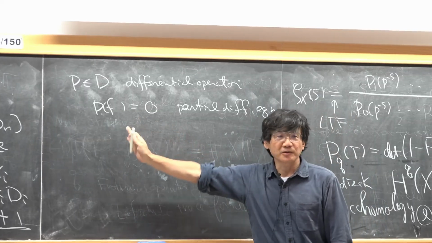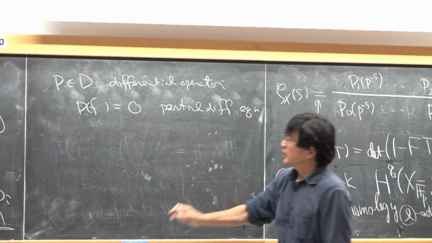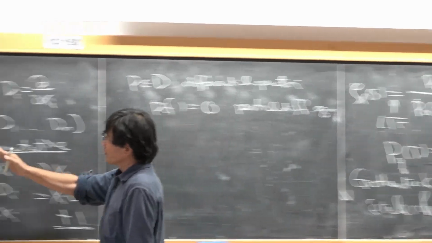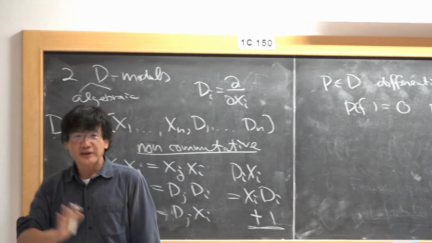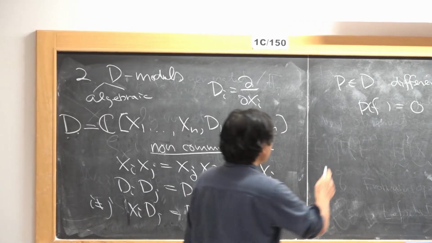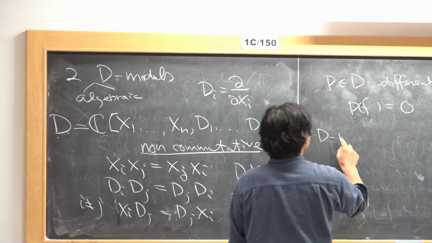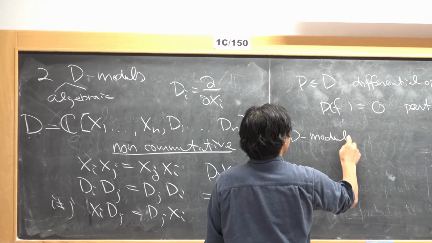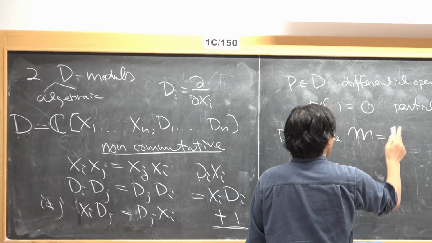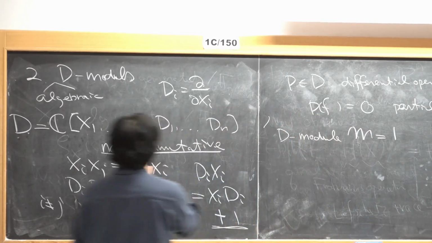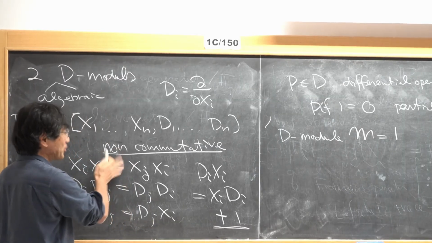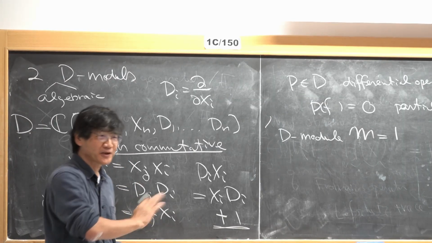We want to study the solutions here. But now we can do linear algebra over this ring. So we consider a D-module. We are working with a non-commutative ring, so we have to distinguish left and right.